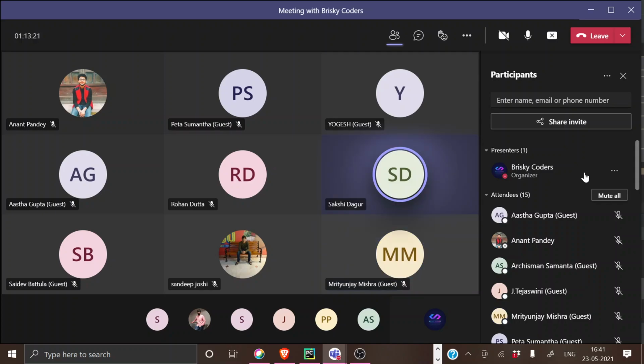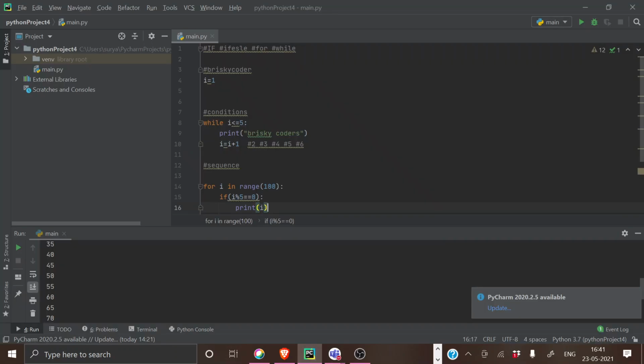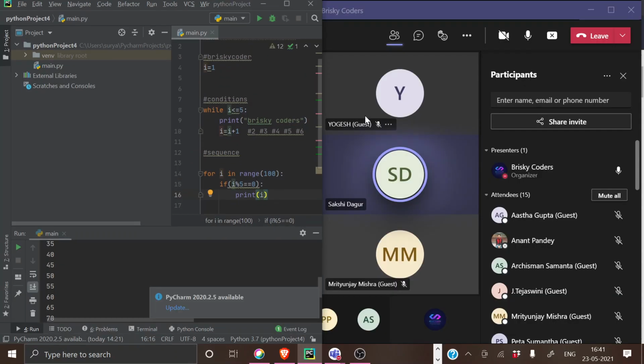Yeah, Sakshi, no, I'm not able to hear you properly. Please explain tuples and sets. Like you said yesterday, so okay, there's nothing. I mean, tuples and stuff are easy. Wait.